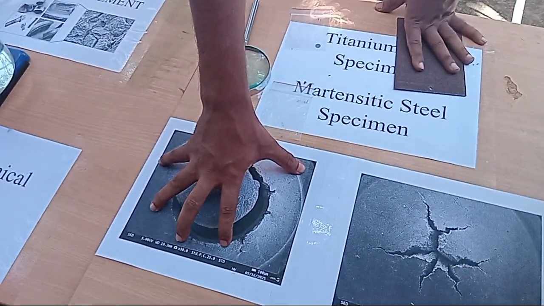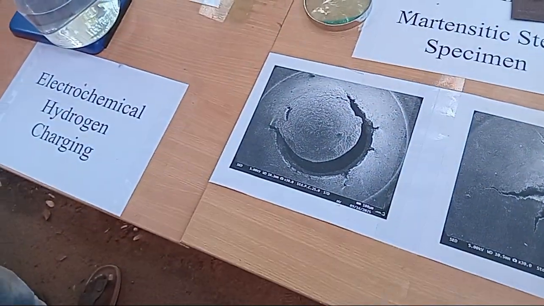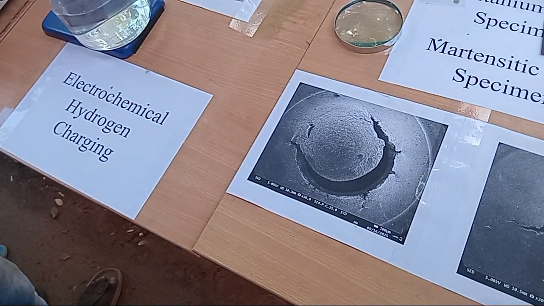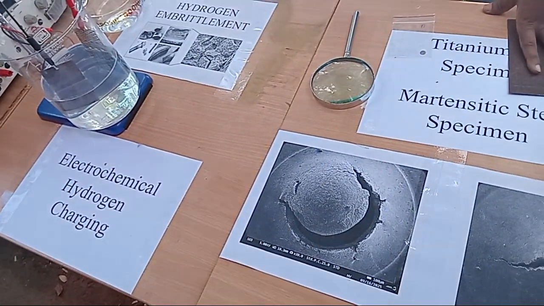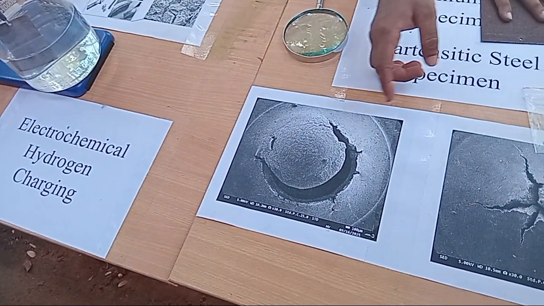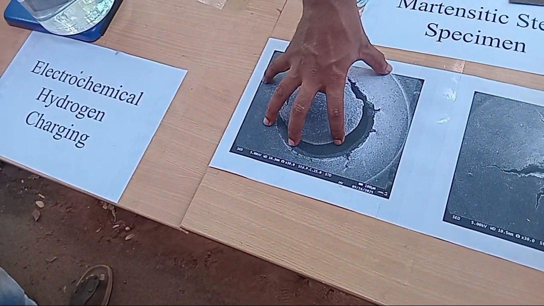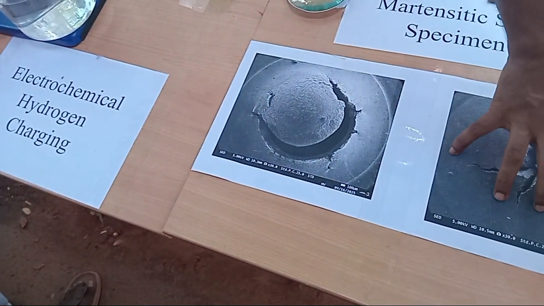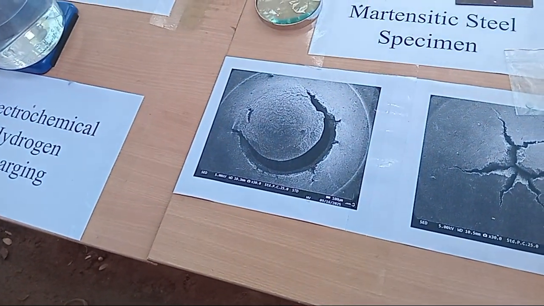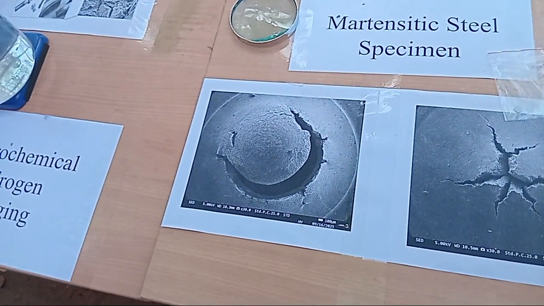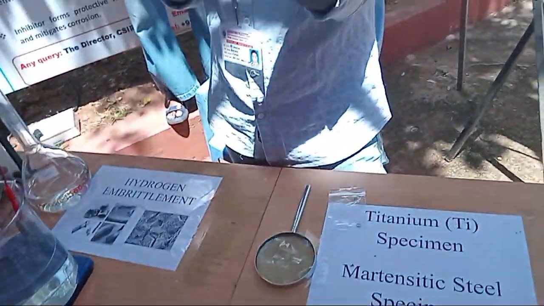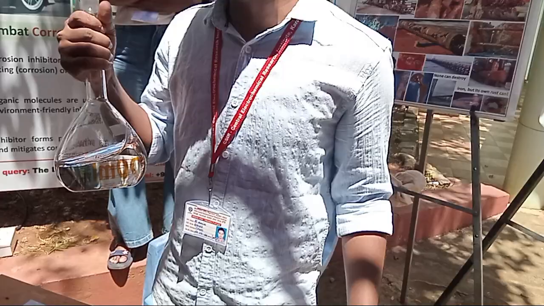Up to 15 kilonewton forces, but we charged it in a hydrogen environment for 24 hours. Now the brittleness increases. How much? It decreases the maximum withstood force from 15 kilonewton to 6 kilonewton. That much brittleness, because to break this you have to give a much larger force, but to break this you have to give a much smaller force.